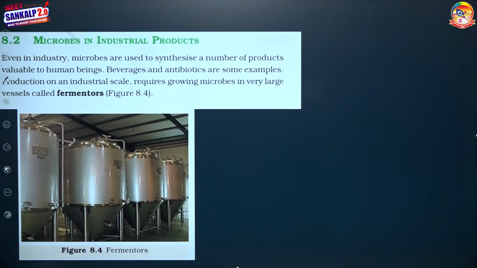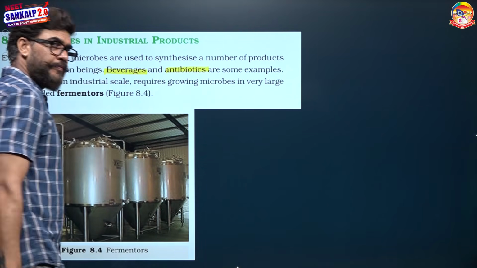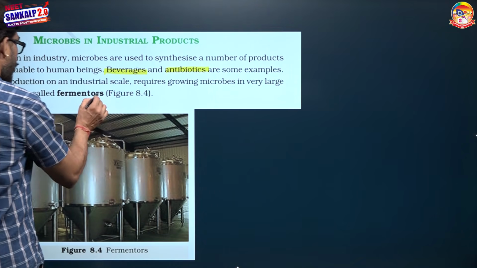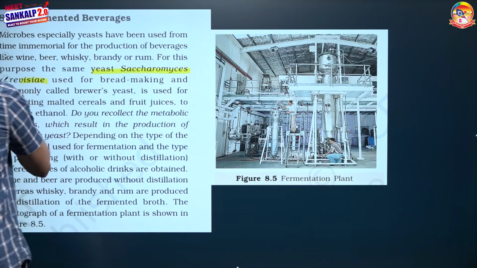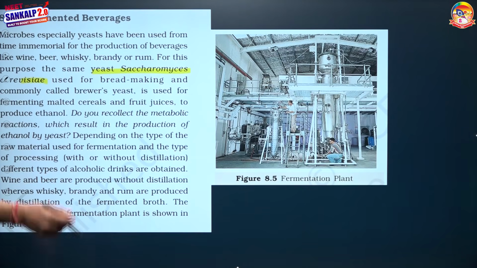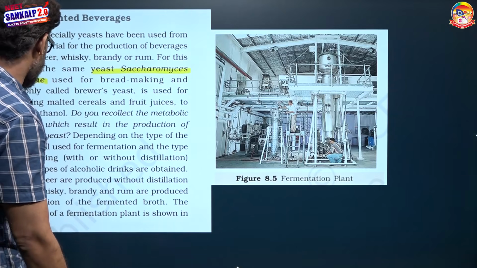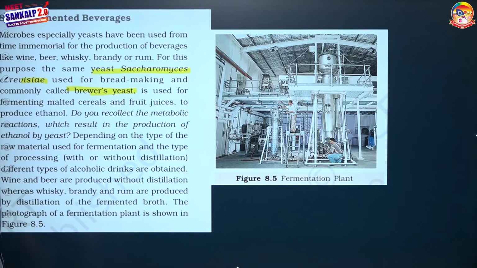Then industrial products. It includes beverages and antibiotics. Unlike household products, for the production of industrial products, there is a need of large sized containers, means fermenters. For the production of beverages, the microbe is the yeast Saccharomyces cerevisiae. The same microbe is used for bread making and for beverage making also. That is why yeast is also known as brewer's yeast.